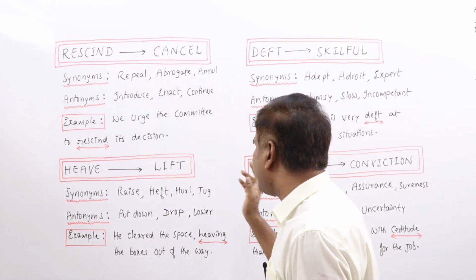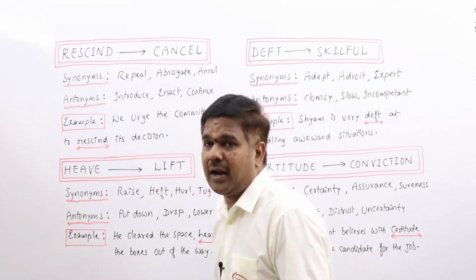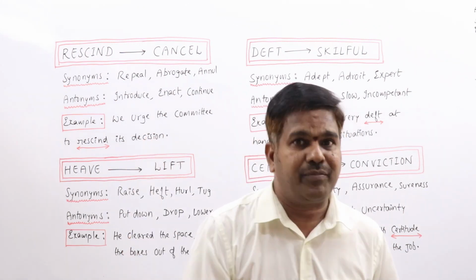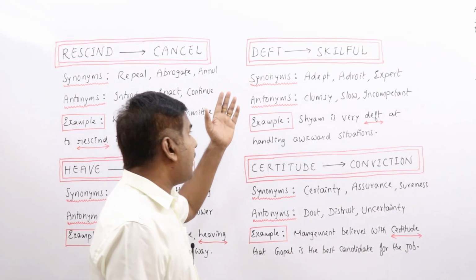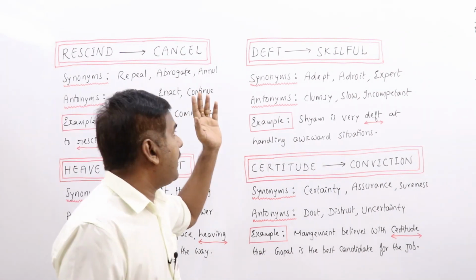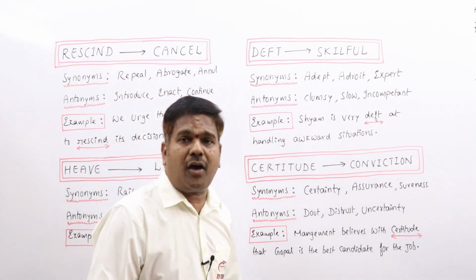She picked up a heavy book and heaved at him. So that also can be given as one more example. Clear? Deft, skillful. A deft action is skillful and often very quick.